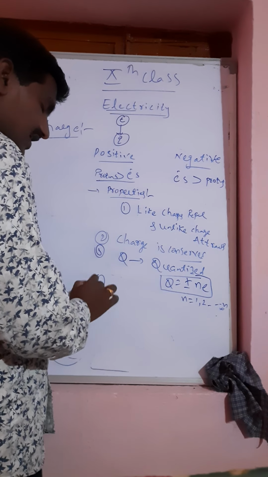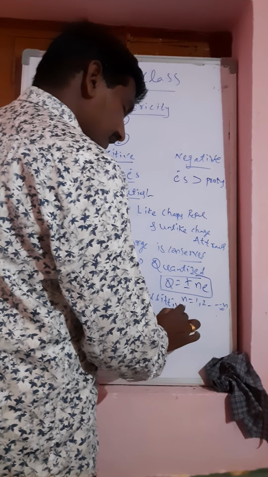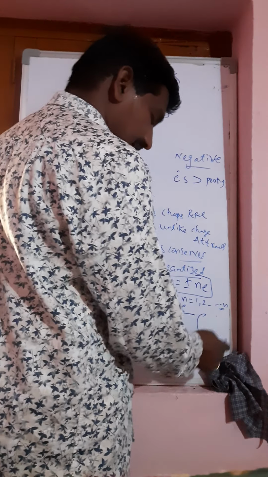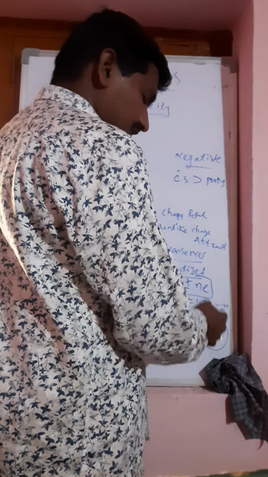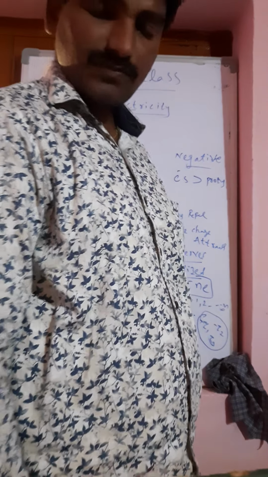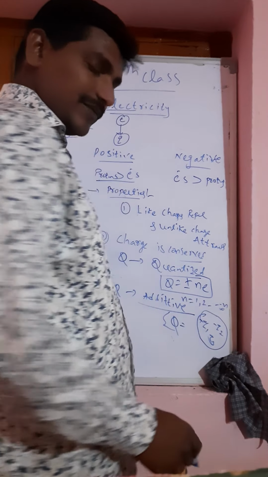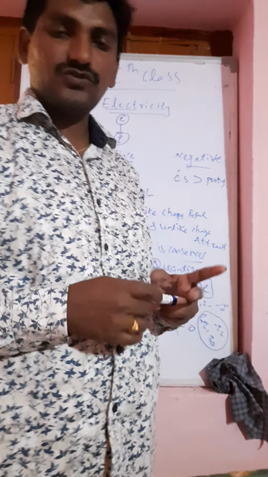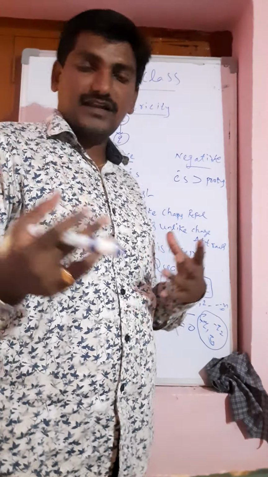Next, charge is additive in nature, which means it is simply addable. Any particular area where there are n number of charges available, q1, minus q2, q3, the total charge is equal to the sum of all the charges, the algebraic sum of the charges located in that area. These are all basic properties of charge to understand further topics. Actually, these details you will learn in 12th standard.